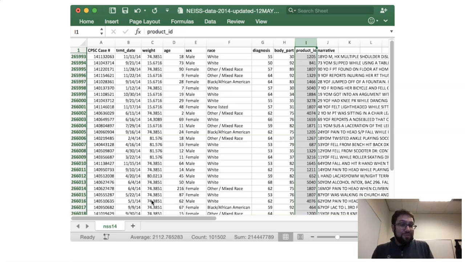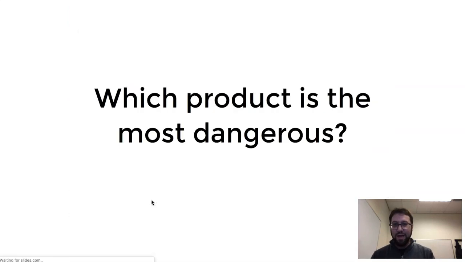Great, awesome, look, we've solved the problem. This is amazing, everything's fixed and perfect. Cool, so that would let us solve this problem by hand, without any programming. We're all good to go, life is fine, I don't have to take this class, everything's good. Oh, there's the end of my question: which product was dangerous?